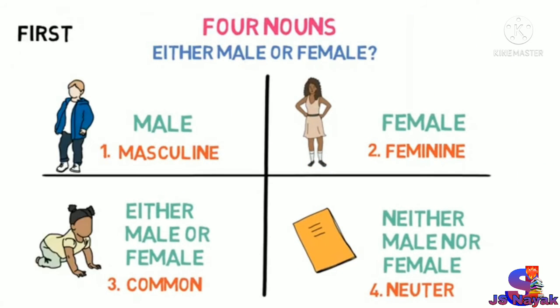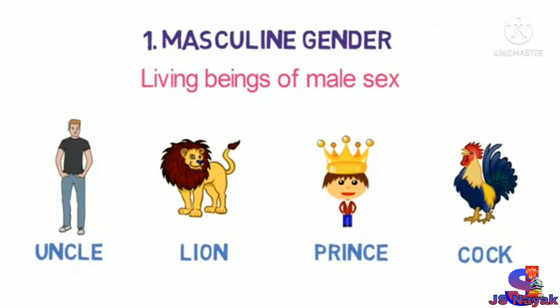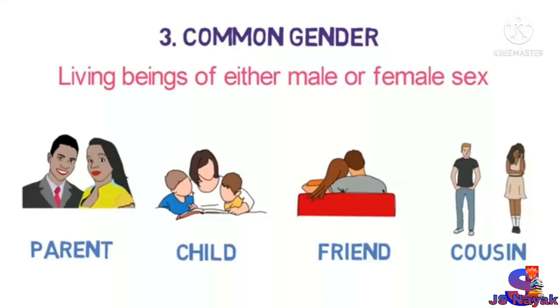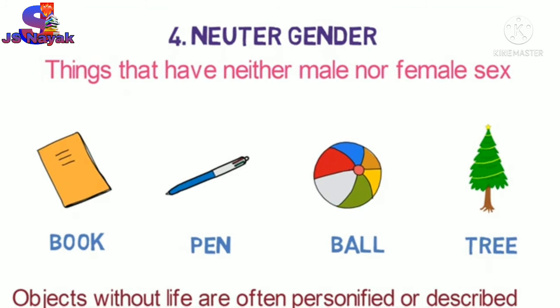First, we understood the types of gender nouns. There are 4 types of gender based on the male and female species. Number 1, living beings of male sex comes under masculine gender. Number 2, living beings with female sex comes under feminine gender. Number 3, living beings with either male or female sex comes under common gender. And number 4, things that have neither male nor female sex comes under neuter gender.